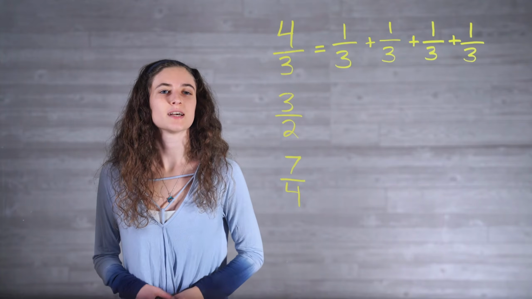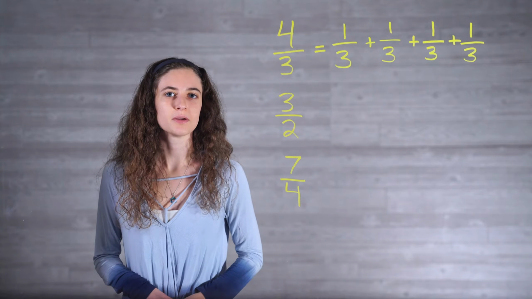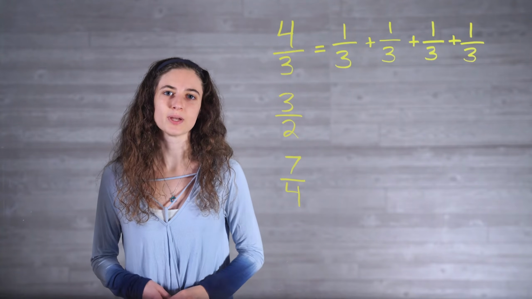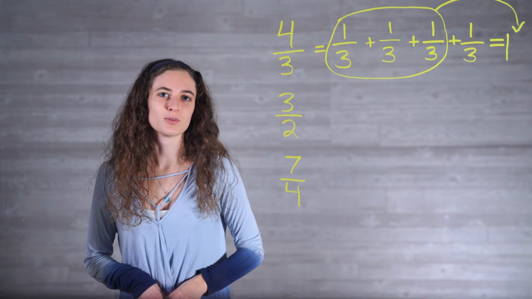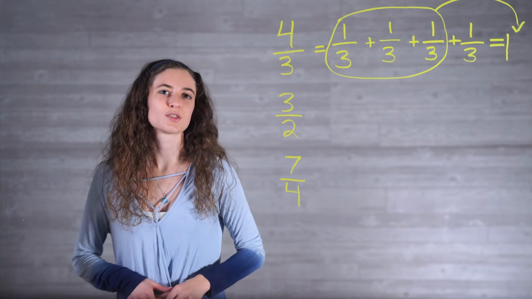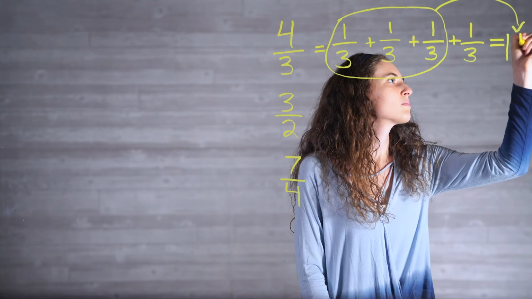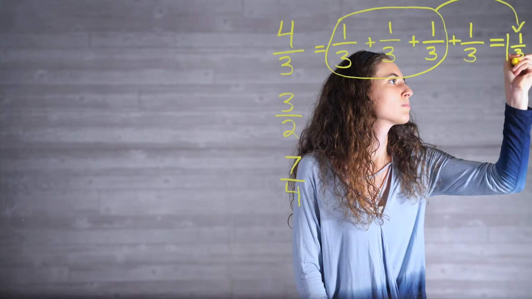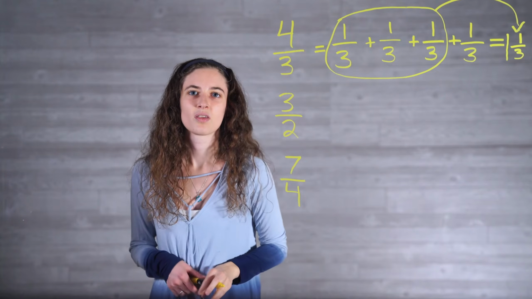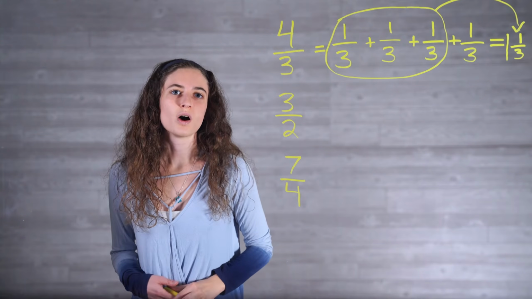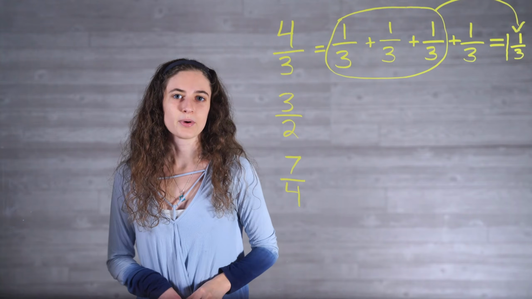Let's try a few more examples. Let's write the following improper fractions as mixed numbers. 4/3 can be visualized as 1/3 plus 1/3 plus 1/3 plus 1/3. We know that 3/3 is equal to 1, so let's group 3 of these thirds together. We are now left with 1 1/3 as our mixed number.